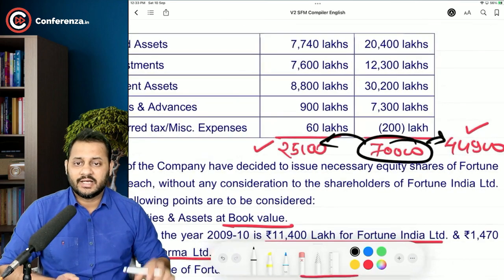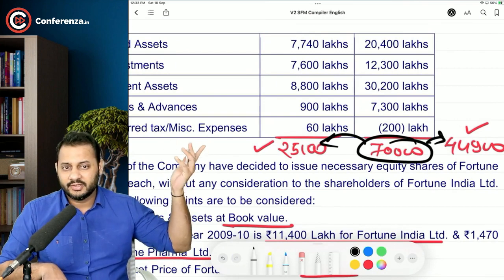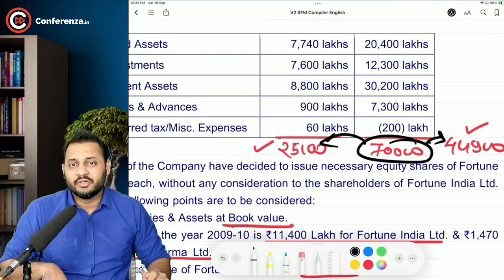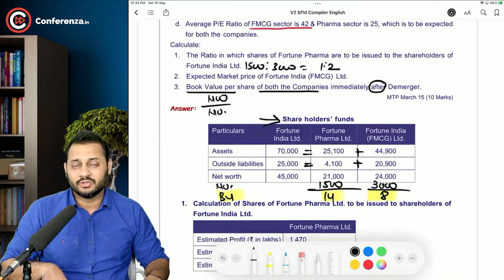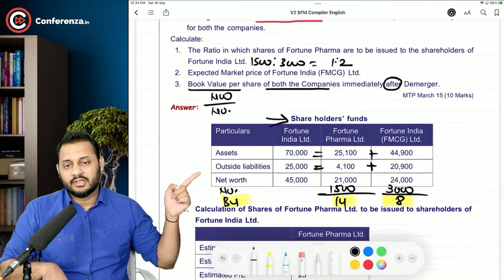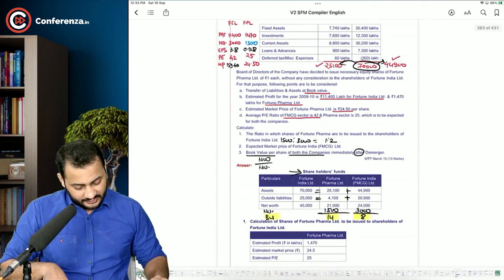See, deferred tax and miscellaneous expenses, how will you take out 60 out of 200, and in the previous figure it was about the loan. So that will be difficult, so you can take the direct figure. The institute has also taken the total of the assets and then deducted the outside liabilities, and this is the book value. Okay, sir.